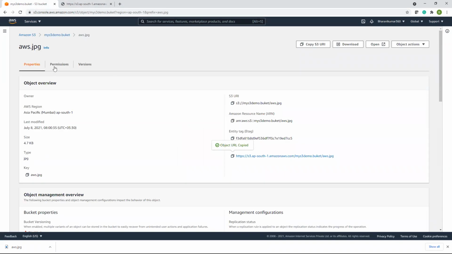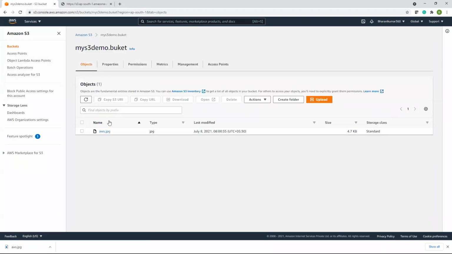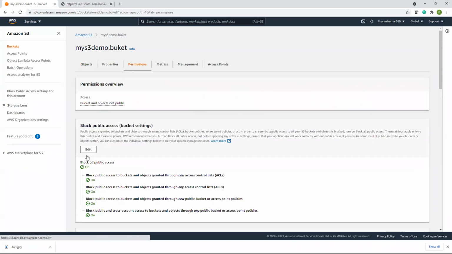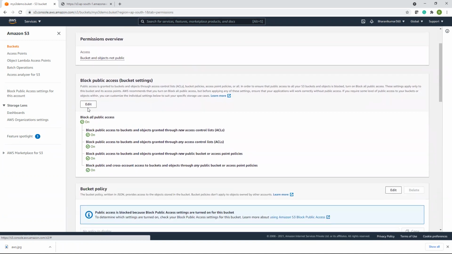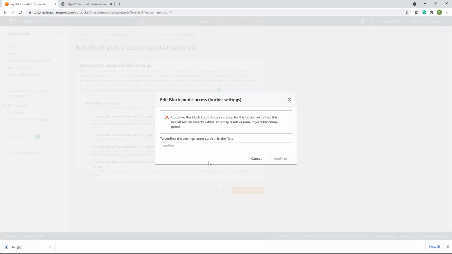Let's go back. Why? Because my bucket is not allowing public access under permissions. Block all public access is on. Let us make it off. Save changes.